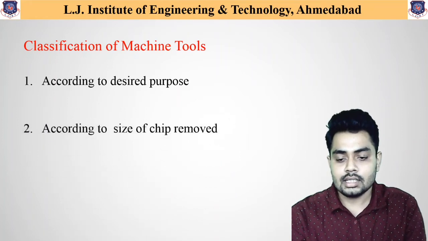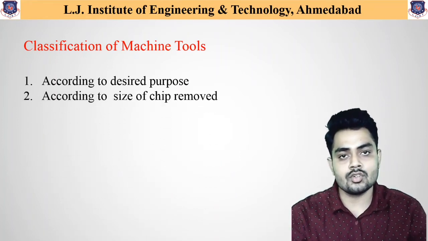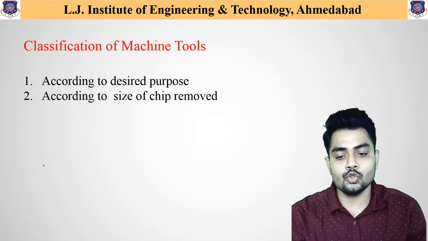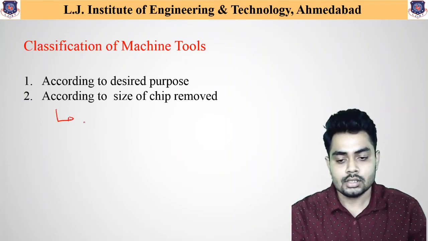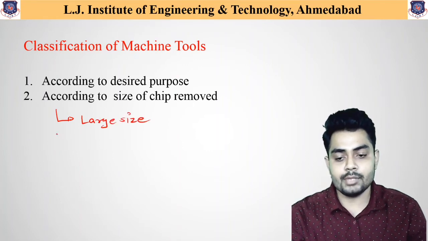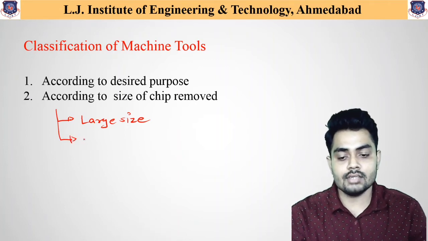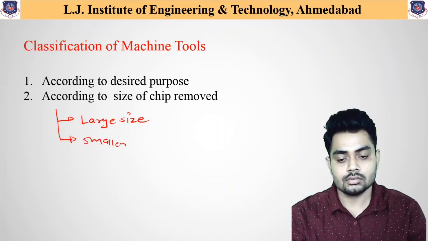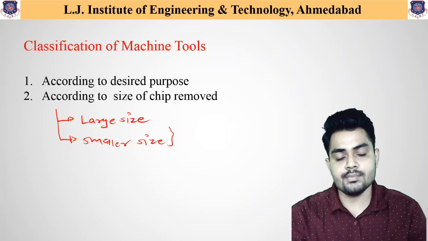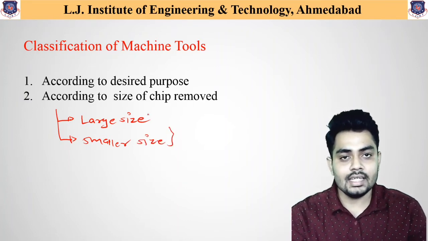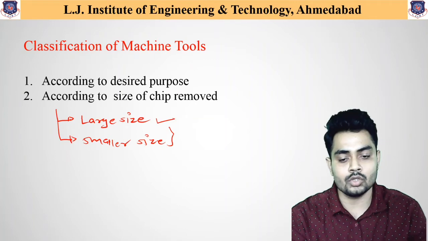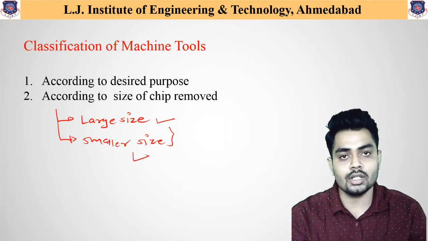Now let us have a look at another classification, that is according to the size of chip removed. Based on that there are two variations. First one, large size chip removed, and the second one, smaller size chips removed. If in any component the chips removed are comparatively larger, then it is called large size chip removed machine tool, or if the chips removed are very small, it is called smaller size chip removed machine tool.